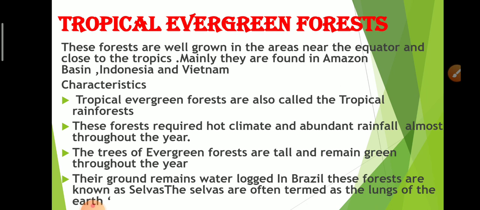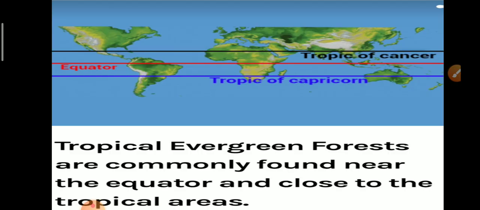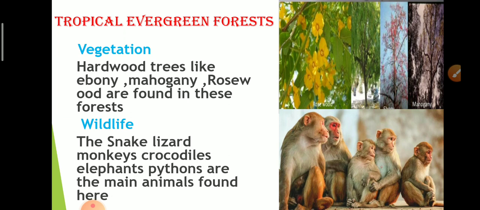They convert the maximum amount of carbon dioxide to oxygen, and this oxygen is useful to all life forms. That's why they are known as the lungs of the earth.